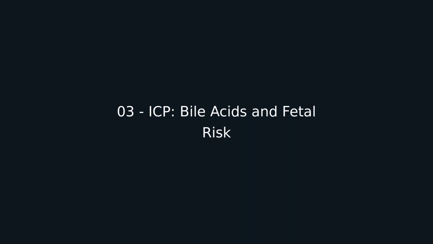Now, let us summarize the pathophysiology as one chain. Pregnancy increases hormonal cholestatic pressure. A susceptible liver has impaired bile acid handling. Bile acids accumulate in maternal blood. The mother itches. The fetus is exposed. At high levels, especially 100 micromoles per liter or more, the stillbirth risk changes.